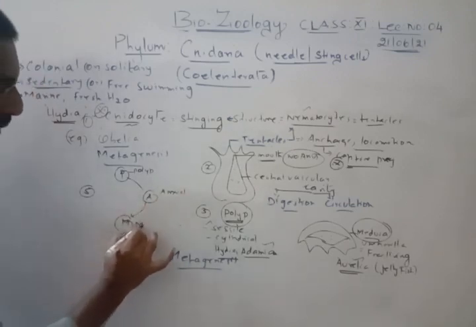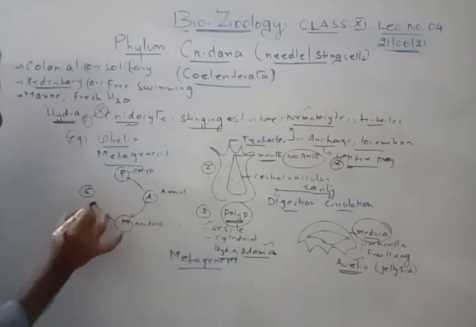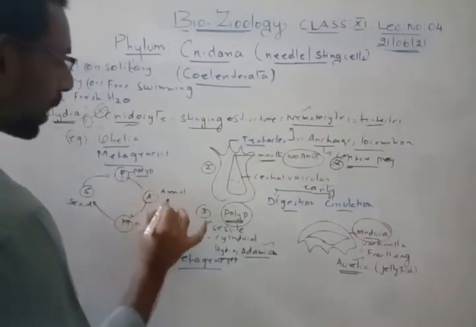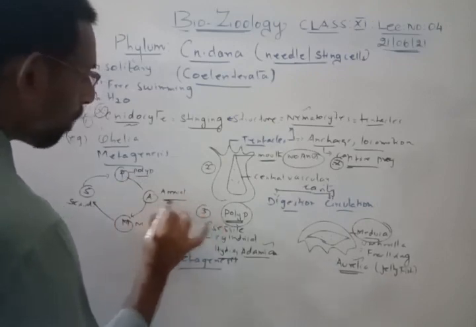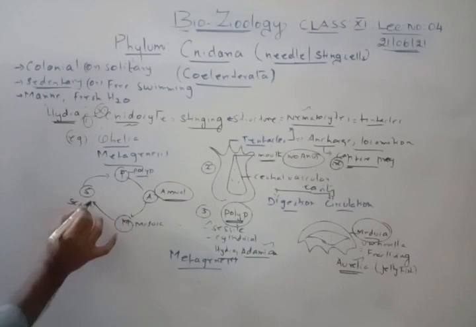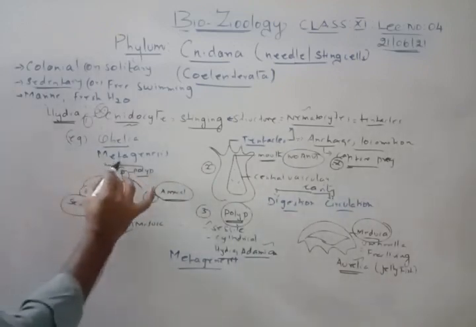M is for medusa, and this medusa will undergo sexual reproduction to form polyps. So polyps reproduce asexually into medusa, and medusa reproduces sexually into polyps. So this is called metagenesis.